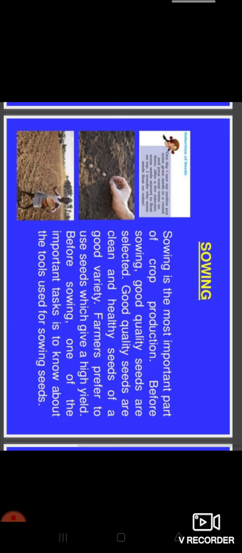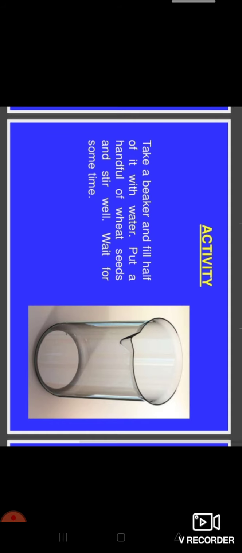Good quality seeds are clean and healthy seeds of a good variety. Farmers prefer to use seeds which give a high yield. Before sowing, one of the important tasks is to know about the tools used for sowing seeds. Before that, how can you judge whether the given seeds are good quality or not? So we can do one activity first.